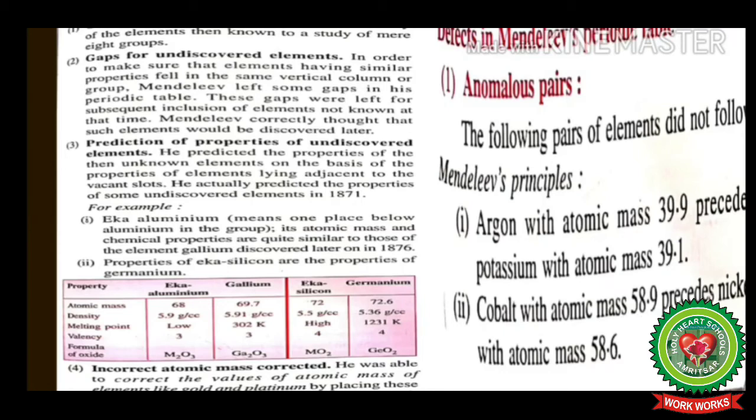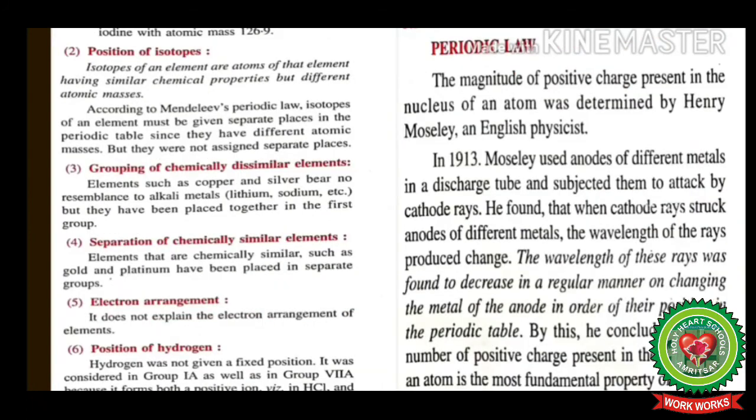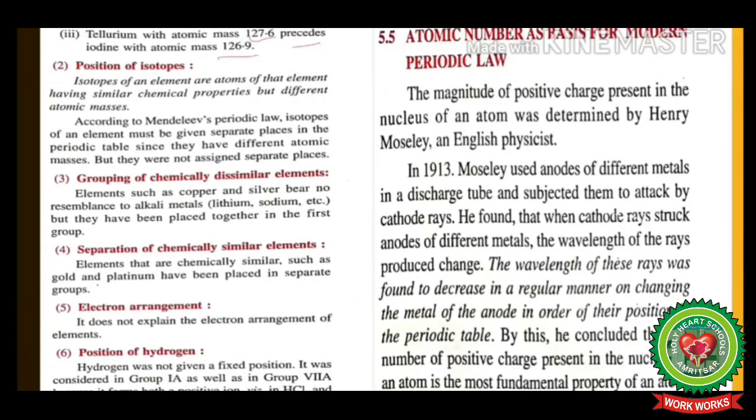Secondly, cobalt with atomic mass 59.9 precedes nickel with atomic mass 58.6. Thirdly, tellurium with atomic mass 127.6 precedes iodine with atomic mass 126.9.